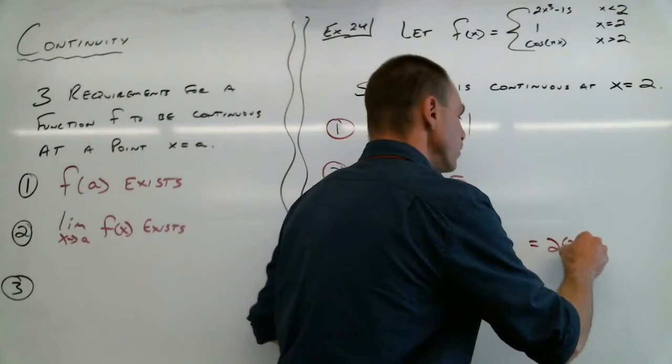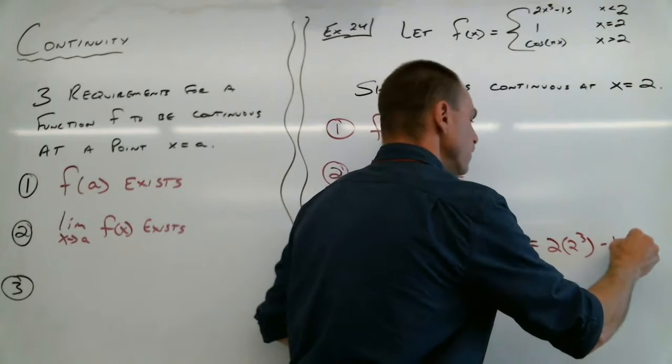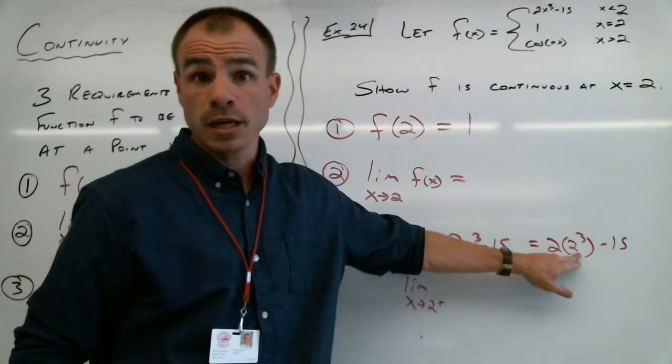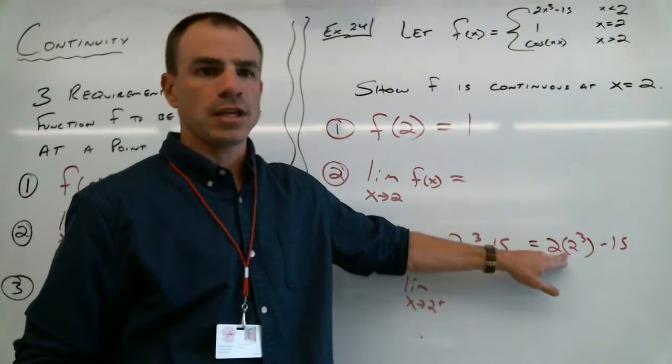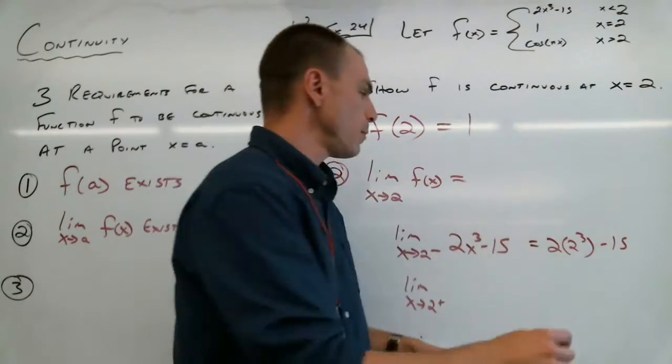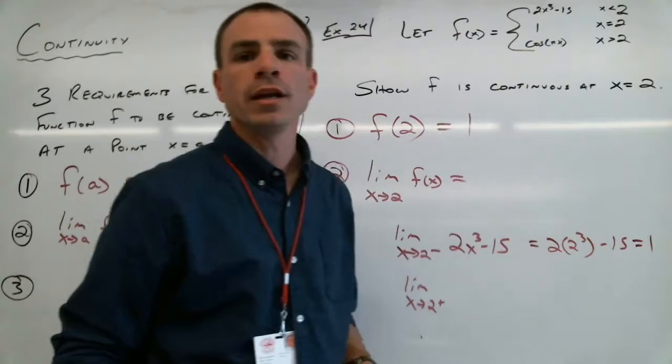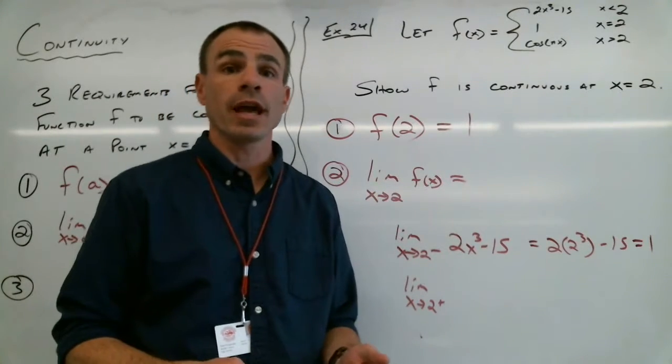And we have 2 times 2 cubed minus 15. We know that 2 cubed is 8. Double it to 16. Take away 15. That means that our limit is 1 as x approaches 2 from the left.